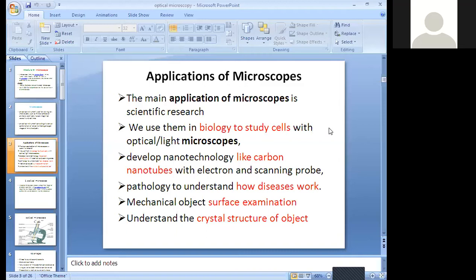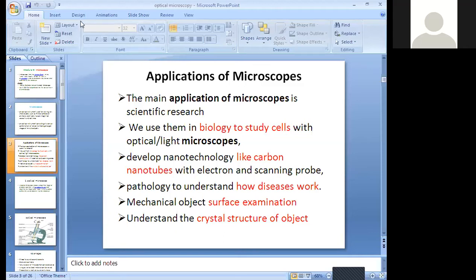So these two points come in the mechanical object only, because surface examination means you are able to see how the surface will be. Then crystal structure: how the atoms are going to be arranged, how the crystalline, body centered cube and so on, we are going to study in material science. That crystal structure we need to study, we have to use the microscope.